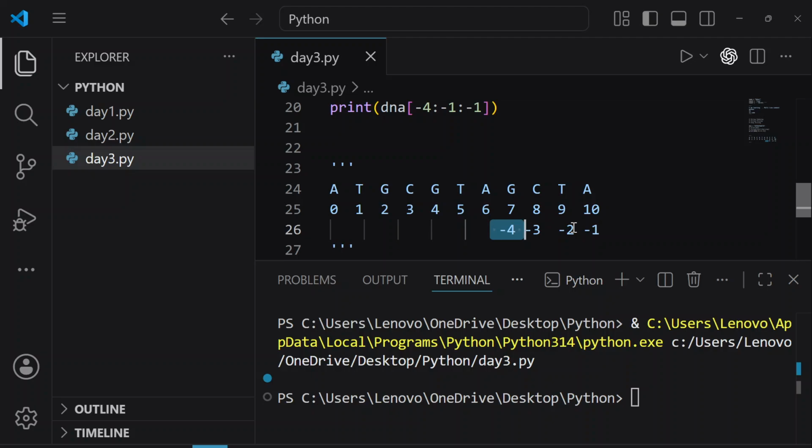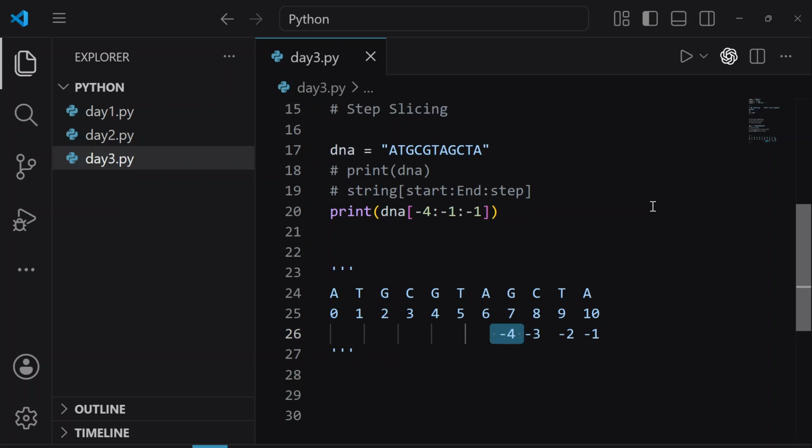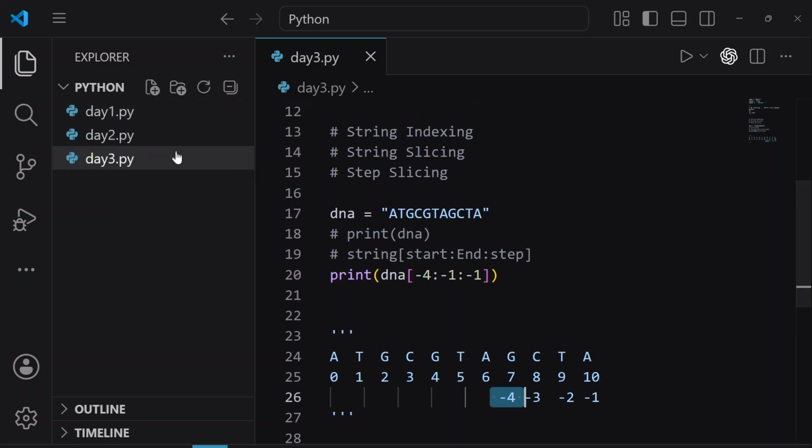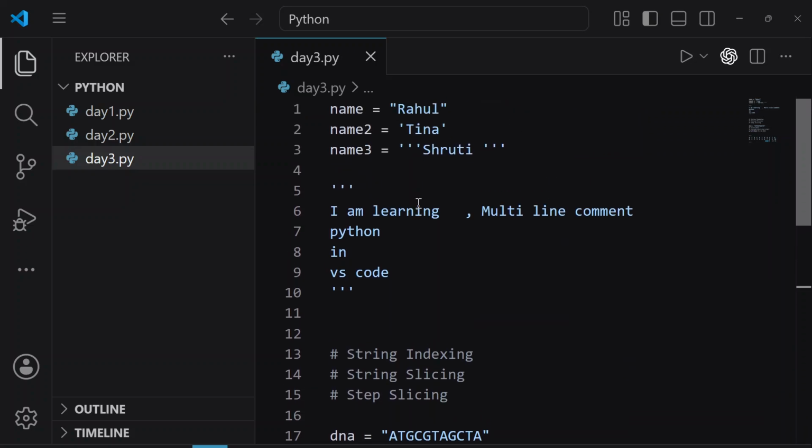Yes, very good, everyone. So I'm going to provide you the assignment sheet. So there you will have all the type of questions that you can practice the indexing and slicing. Okay, so do we have any questions regarding any day 3 questions, any day 3 that we have learned till now? Any question? Are we clear?